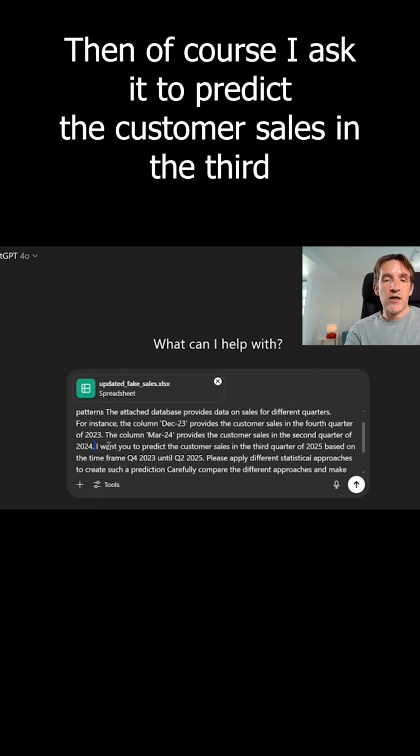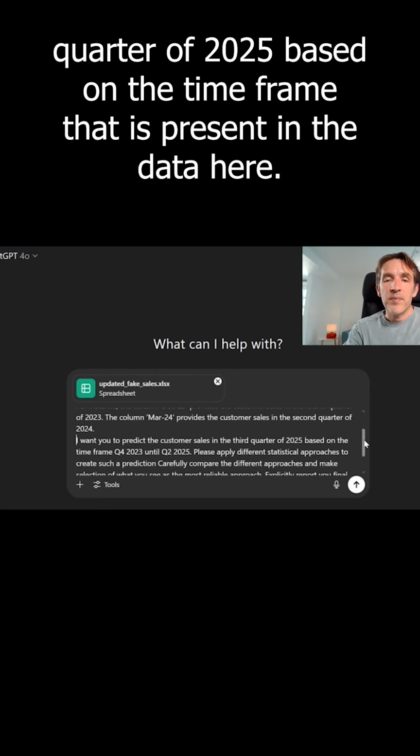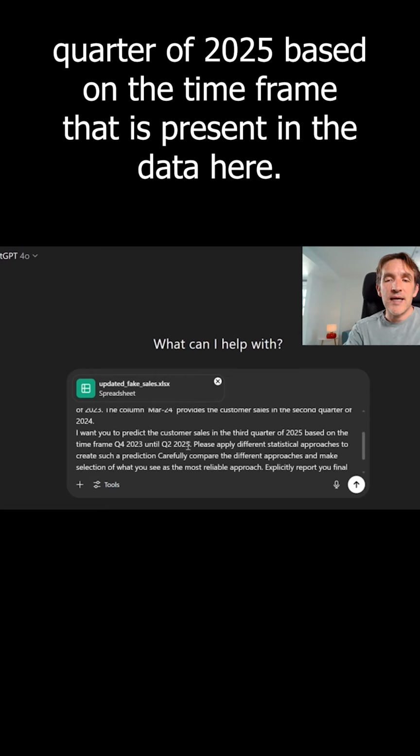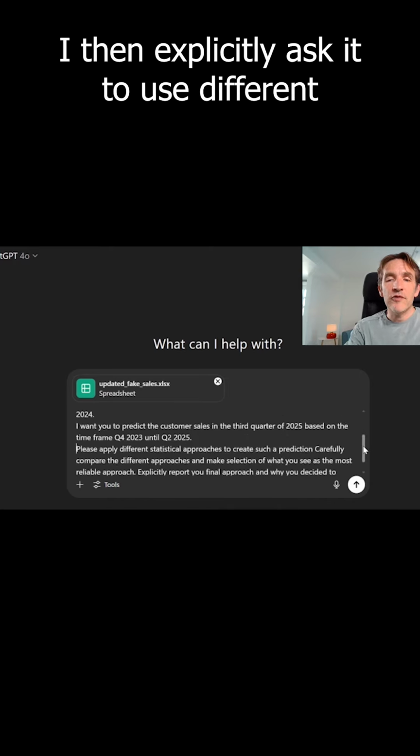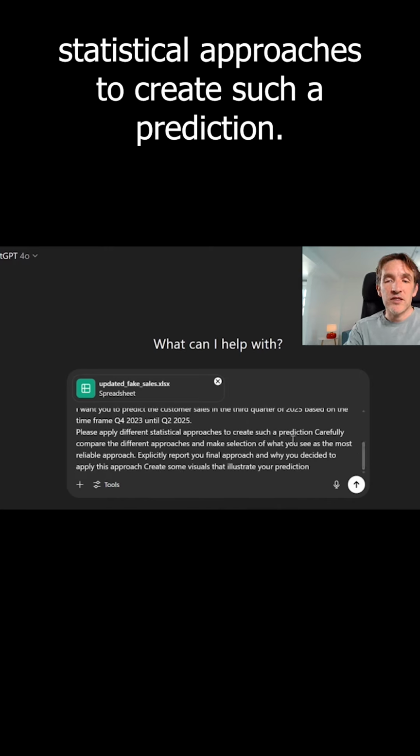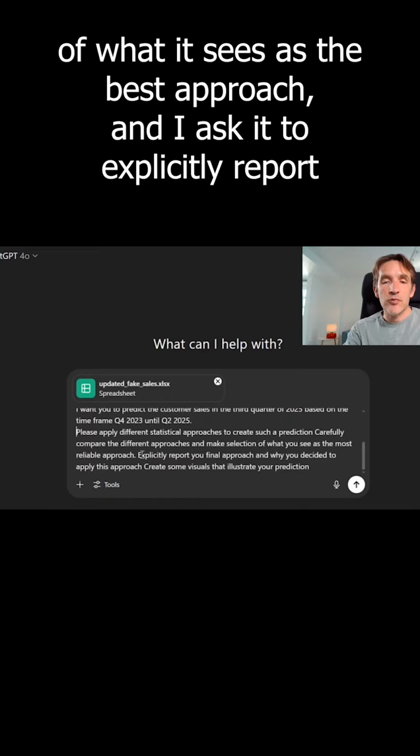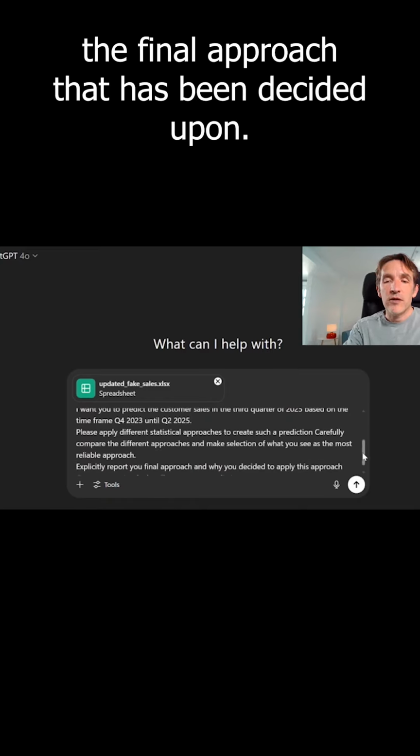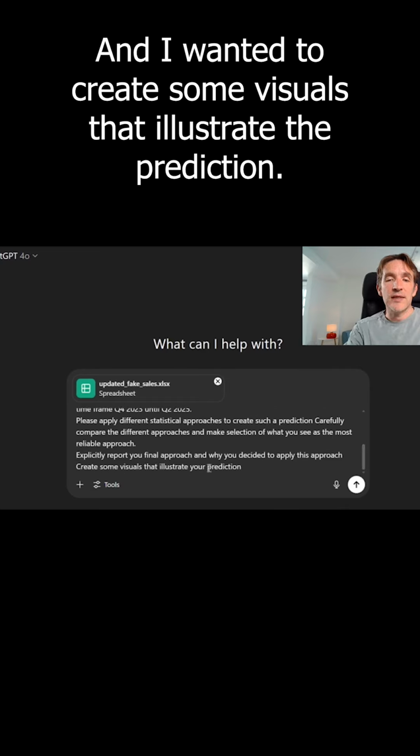Then, of course, I ask it to predict the customer sales in the third quarter of 2025, based on the time frame that is present in the data. Here, I then explicitly ask it to use different statistical approaches to create such a prediction. It needs to carefully compare these approaches and make a selection of what it sees as the best approach. And I ask it to explicitly report the final approach that has been decided upon, and I wanted to create some visuals that illustrate the prediction.